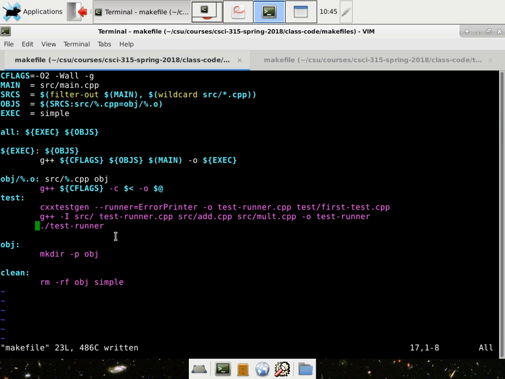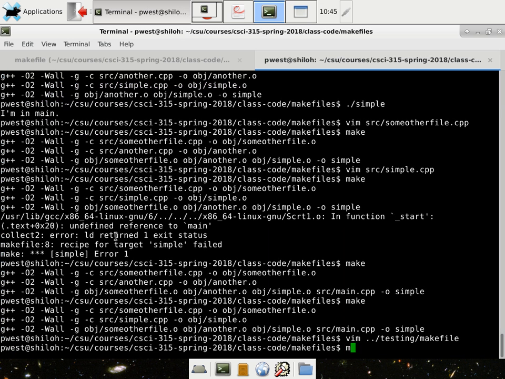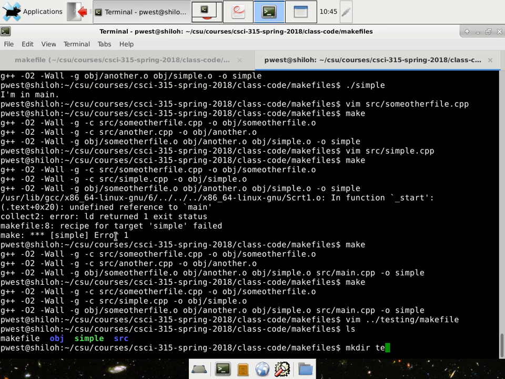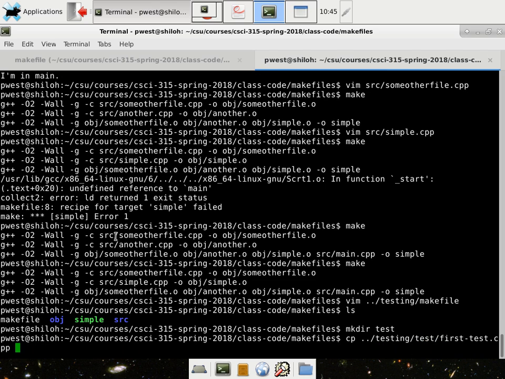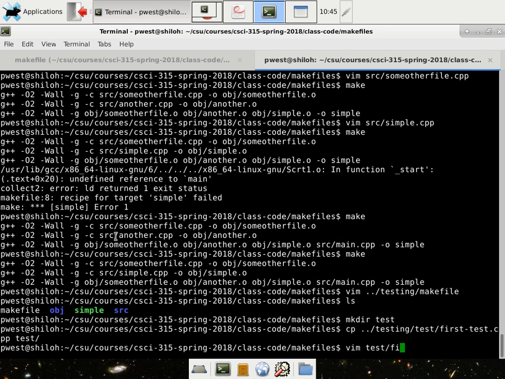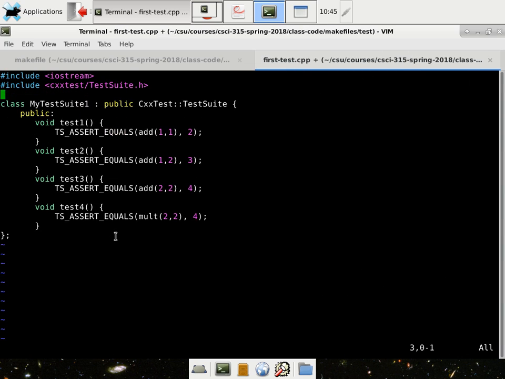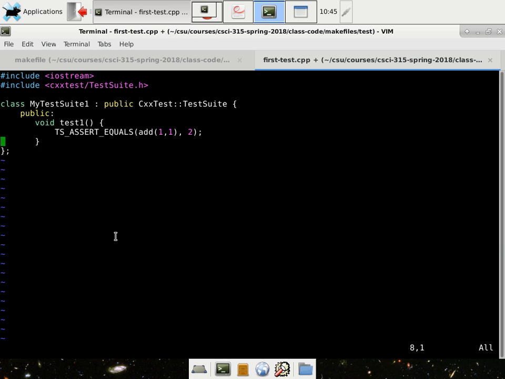We probably should also have a test file, so let's make a test directory and pull out first test.cpp. We'll put that over into test, and then edit that one real quick. We're not including anything, we're just making sure we can get this going.